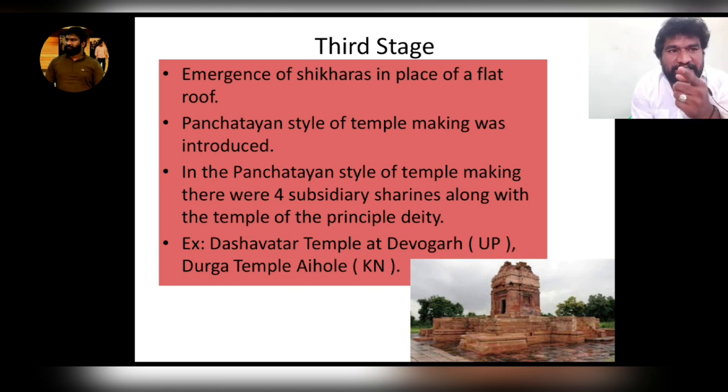We already discussed the Panchayatana style in the Dravidian style of architecture. Examples for this are the Dashavatara temple at Deogarh, UP, and the Durga temple at Aihole, Karnataka.